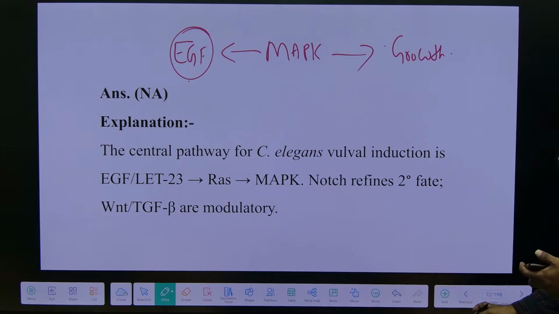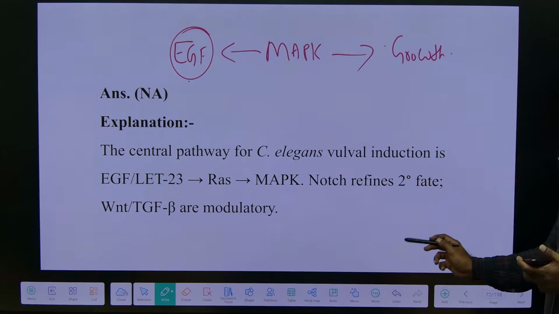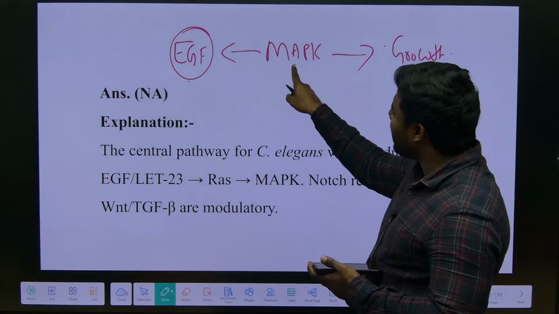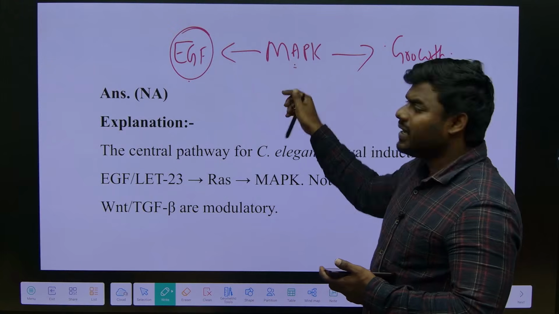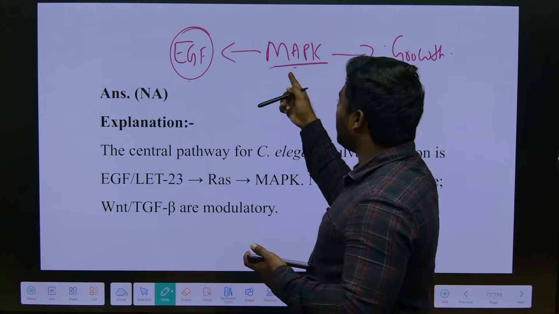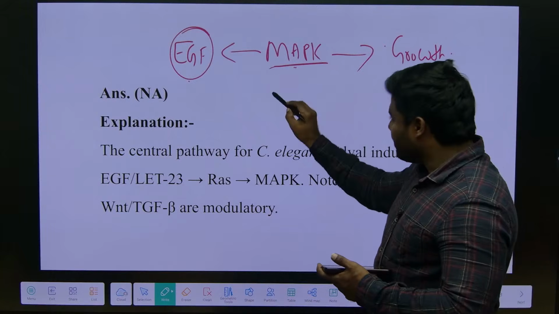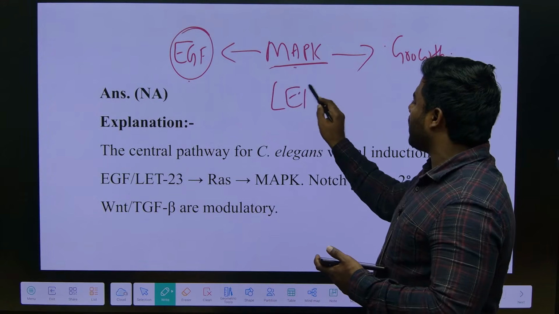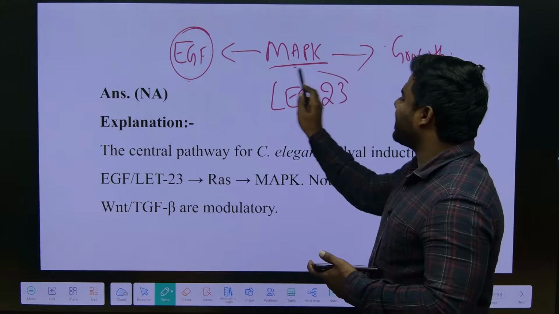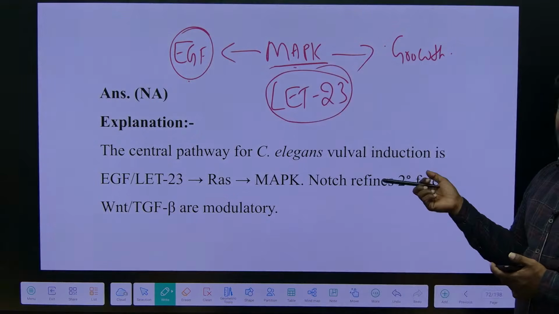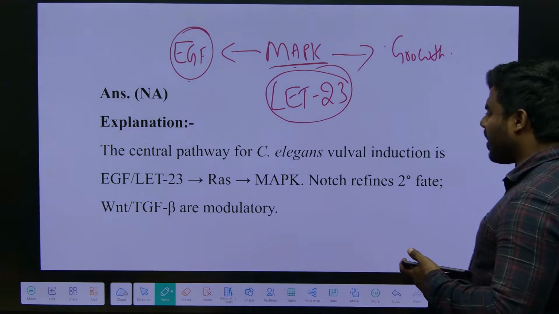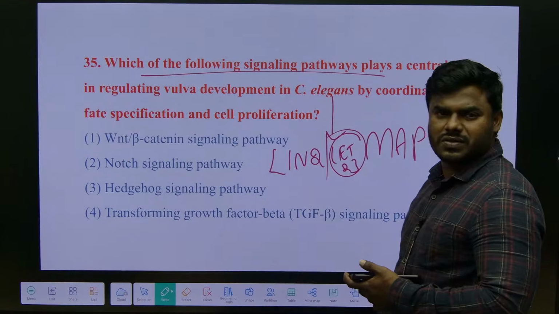And they are asking about C. elegans. In C. elegans, the same MAP kinase pathway will happen. The MAP kinase pathway has one more name, the LET23 pathway. That's all. So all the options are wrong options.